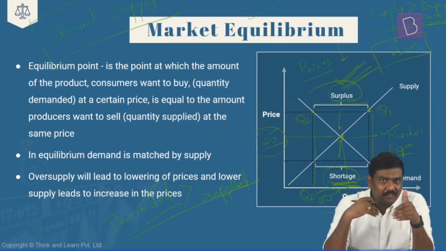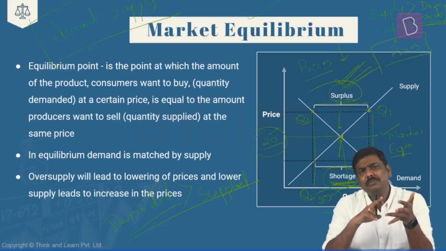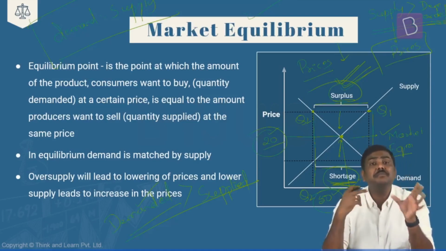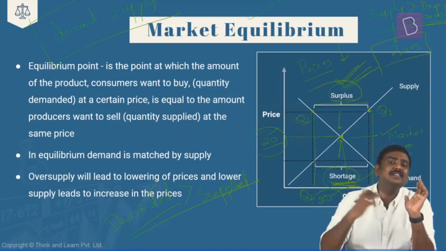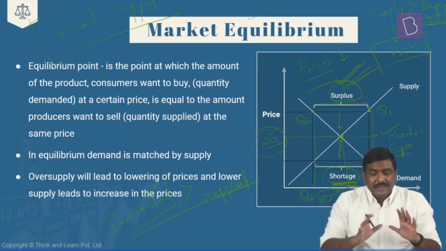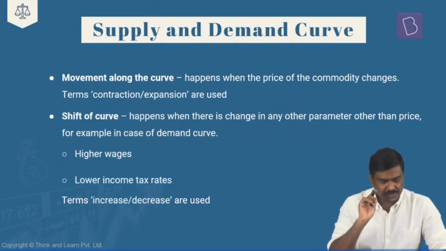So these are the three very important points with respect to the concept of market equilibrium, equilibrium price, equilibrium supply, the concept of a shortage in the market, and the concept of a surplus supply in the market. And as a result of all of this, what will happen in the market? Done? Now, in addition to this, there are two very important terminologies that you need to understand.